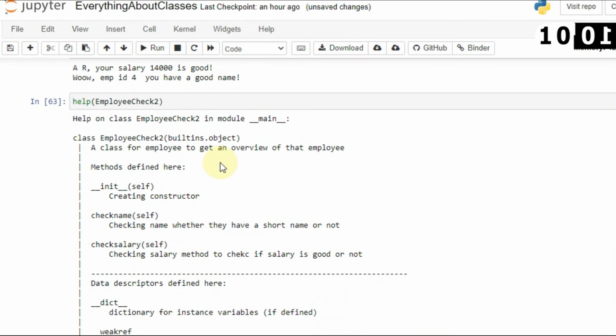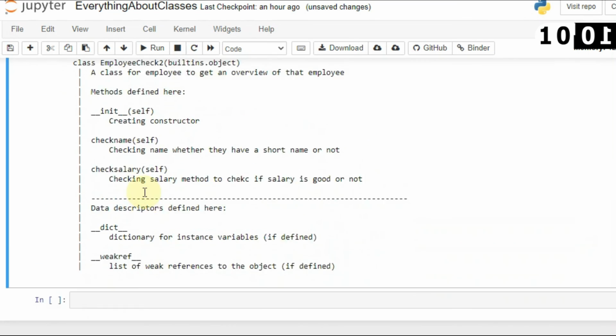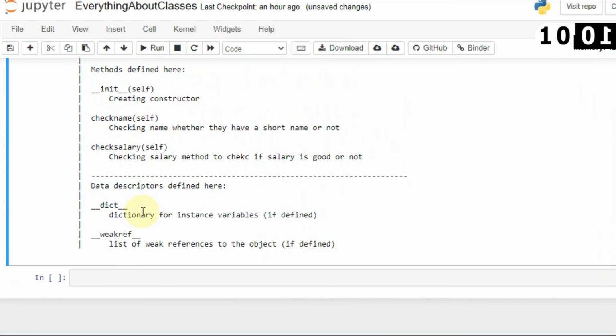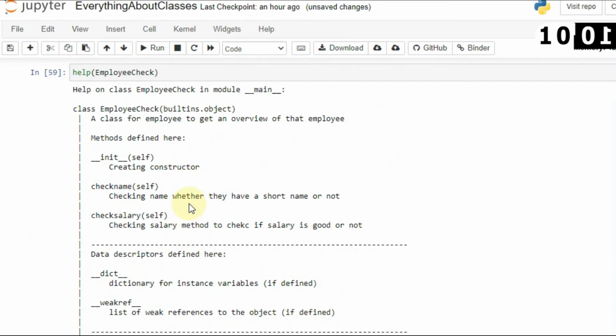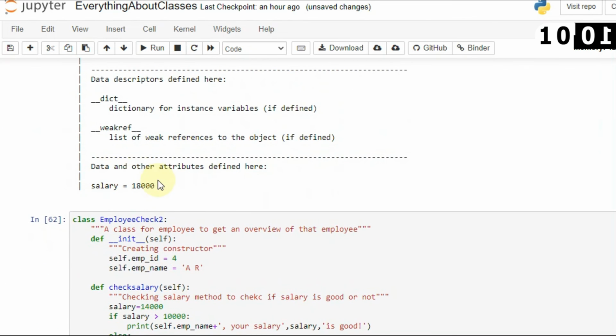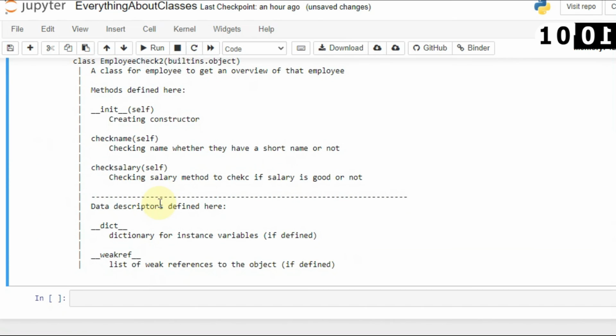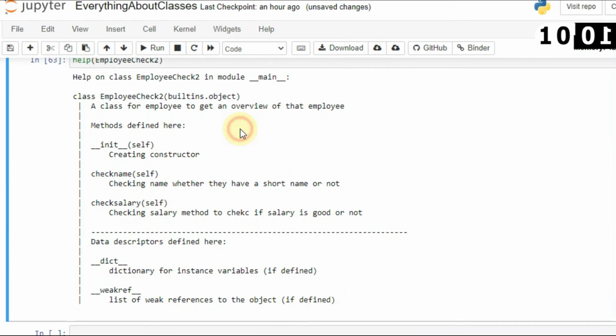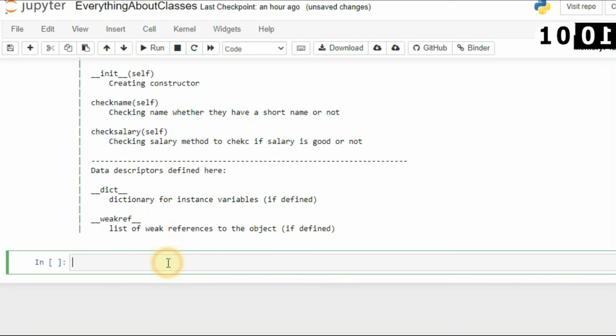I have defined the classes, and here you will see that I do not have any global attributes, so it is not showing any attributes. Just like in the above, you saw data and other attributes defined here, and here you can see that data is gone. So you can do that, and using the help keyword you can even see the documentation of all these classes.